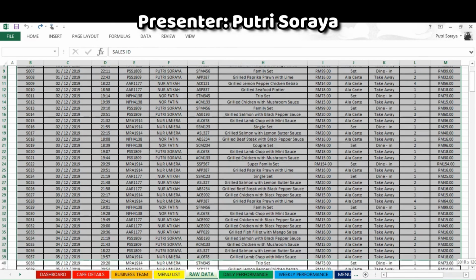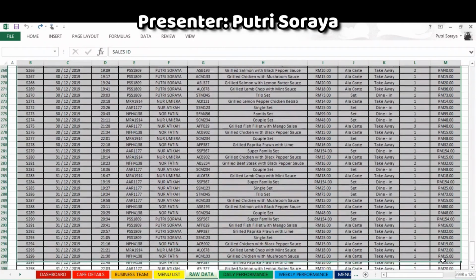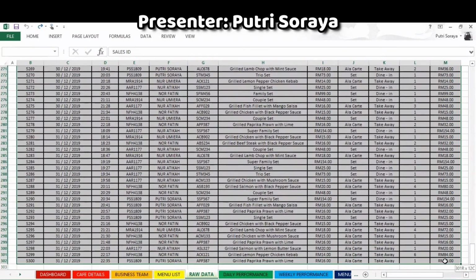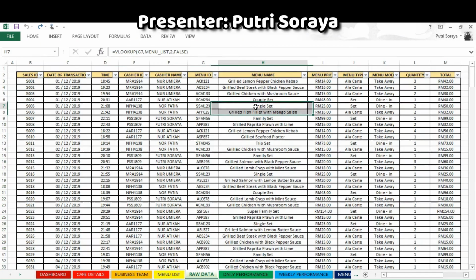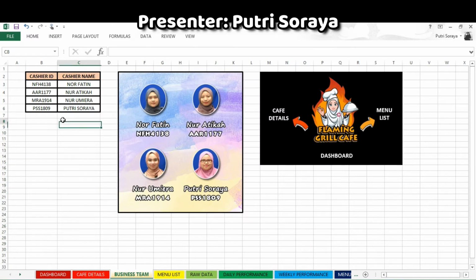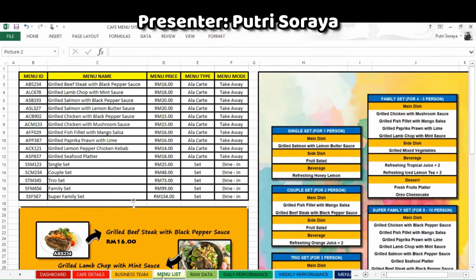We have renamed the table as raw data to make it easy to use any functions. We also have renamed other tables such as business team and also menu list.